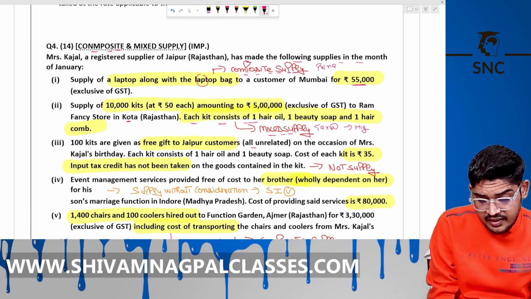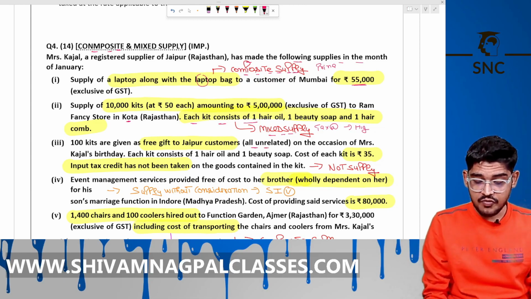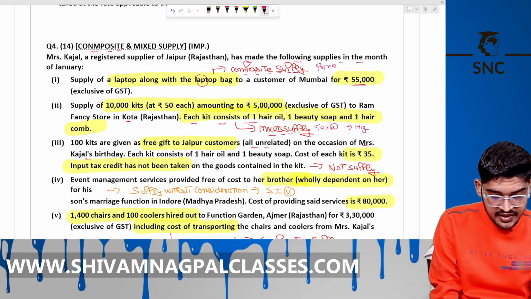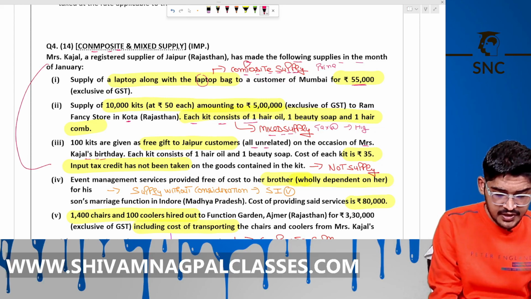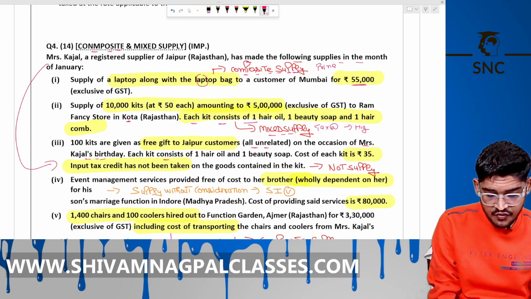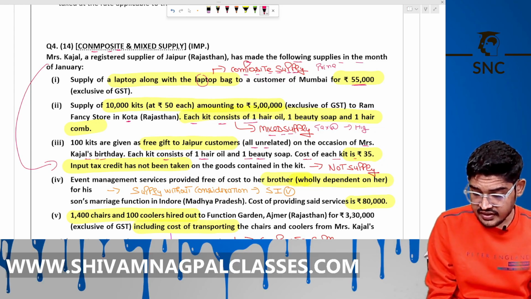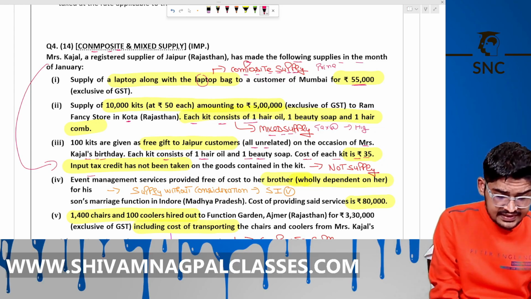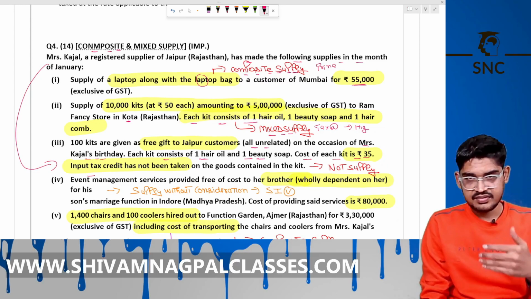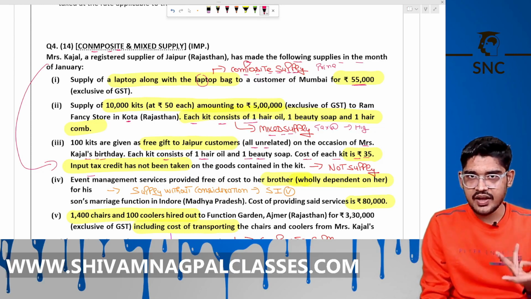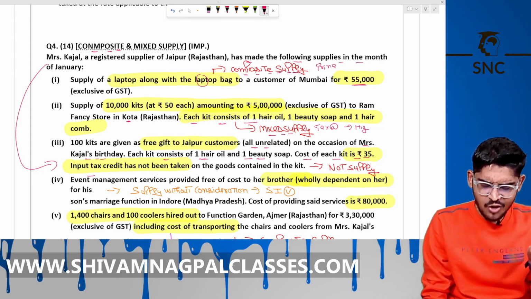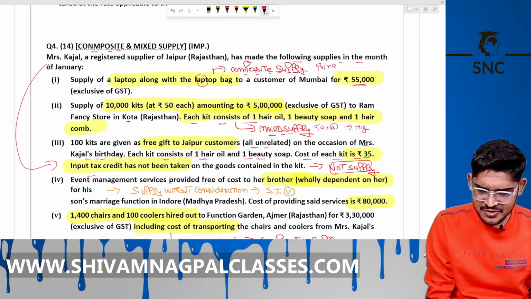Now 100 kits are given free of cost to Jaipur customers, all unrelated, on the occasion of Mrs. Kajal's birthday. Each kit consists of 1 hair oil and 1 beauty soap, and the cost of each kit is 35 rupees. ITC is not taken on these. These are not related, so not covered under Schedule 1. It's not a supply. Simple, it's not a supply.